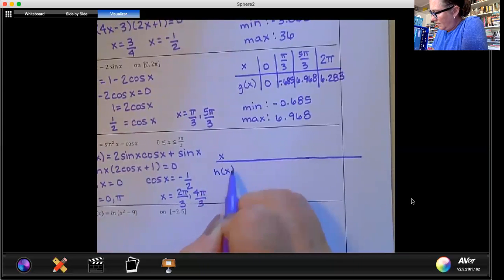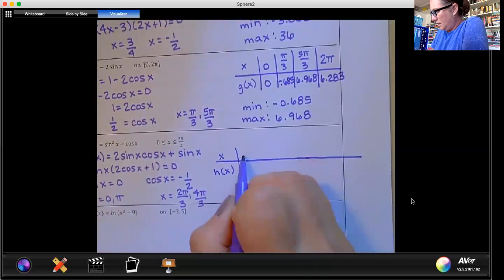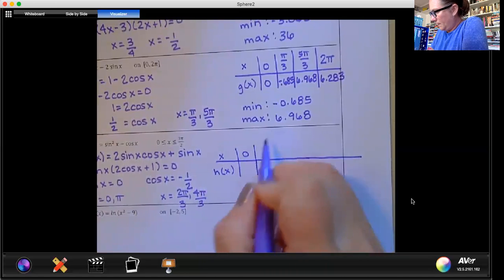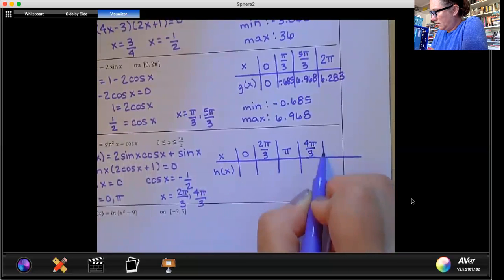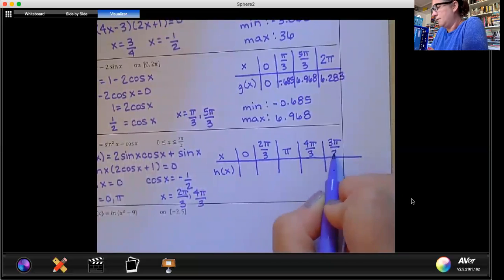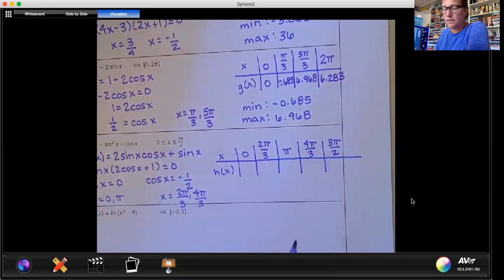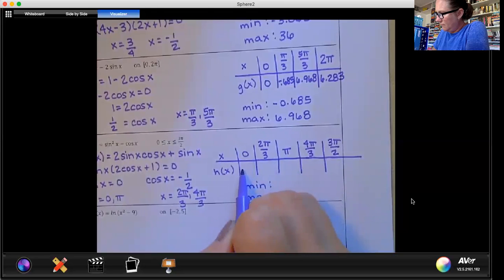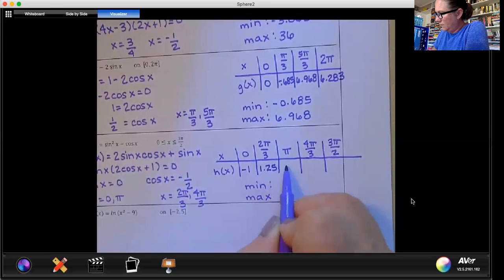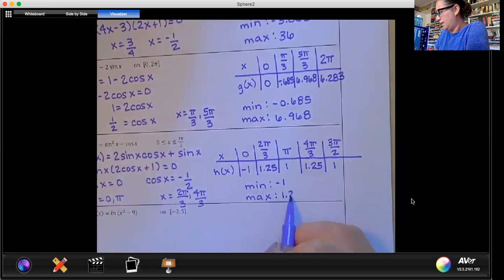x and h of x in point 0, 2 pi over 3, pi, 4 pi over 3, and 3 pi over 2. And again, feel free to pause the video, use your calculator, find your values, and then find your maximum and your minimum. Filling in your chart values, you get -1, 1.25, 1, 1.25, and 1. So your minimum is -1 and your maximum is 1.25.